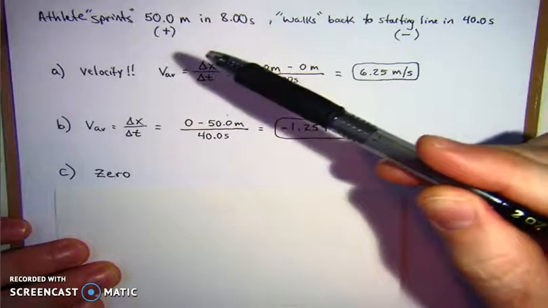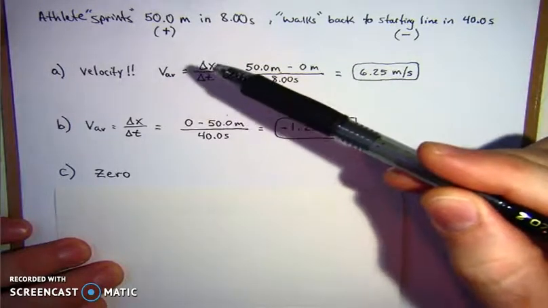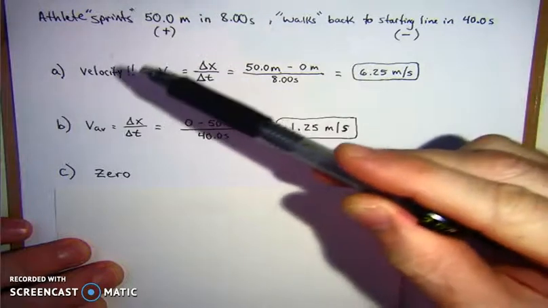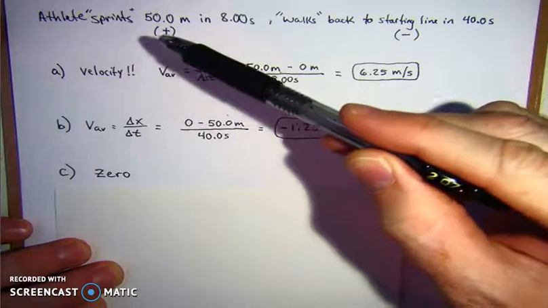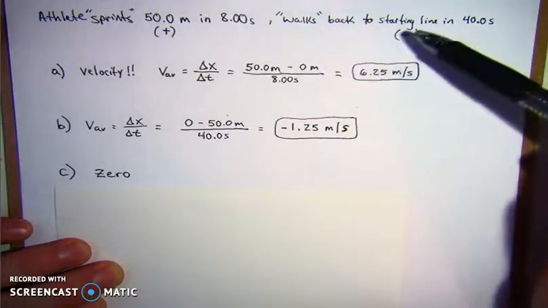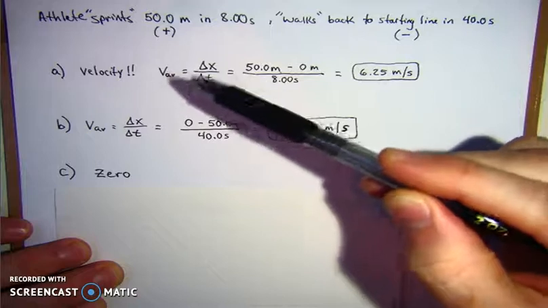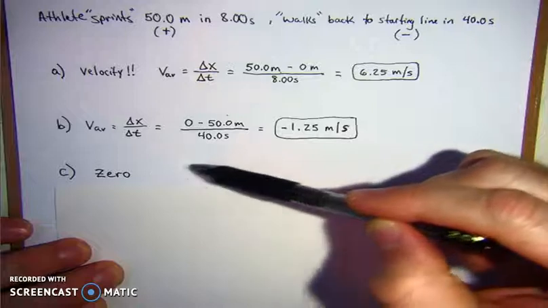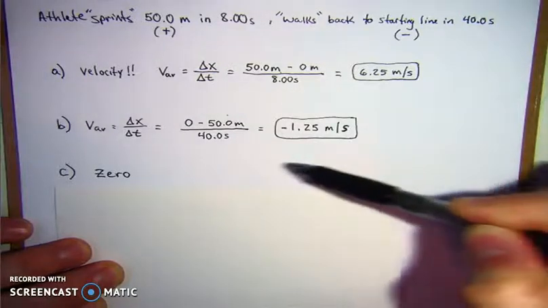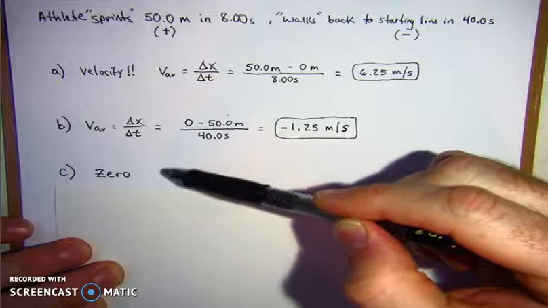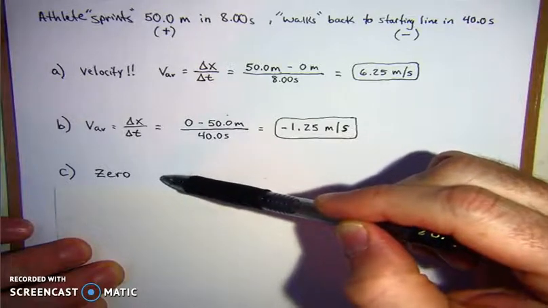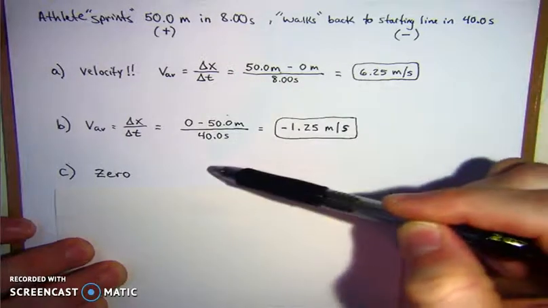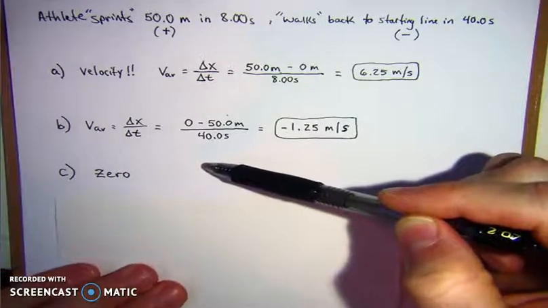Yes, he can, because remember, average velocity is your total displacement, your change in position, over the total time. Even if you sprint down the track 50 meters and walk back to that original starting point, your total displacement was 0. You started at the starting line, went down 50 meters, and walked back to the starting line. 0 divided by anything, which would be 48 seconds, because 40 seconds for the walk and 8 seconds for the sprint, is 0.